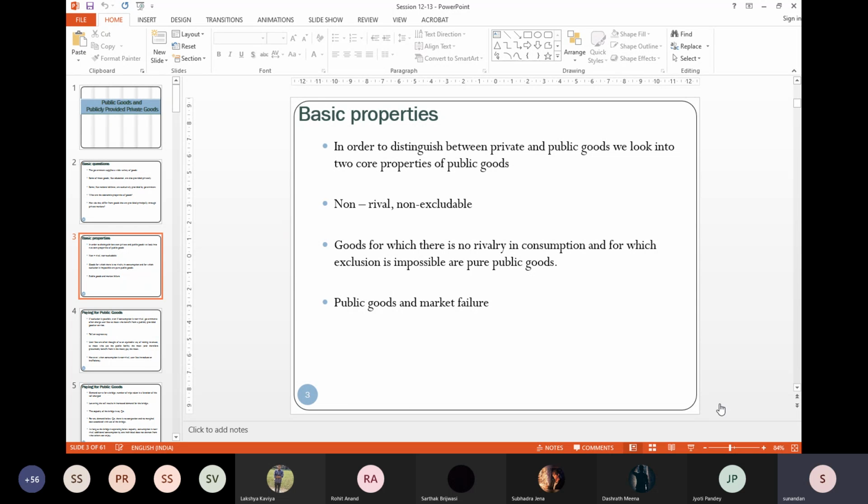The same 1 kilometer stretch of road. That 1 kilometer is available to both me and you. Whether I walk, you walk, it does not affect anyone else. And when I am walking on the road, I cannot say that you cannot walk. Right? There's no point.